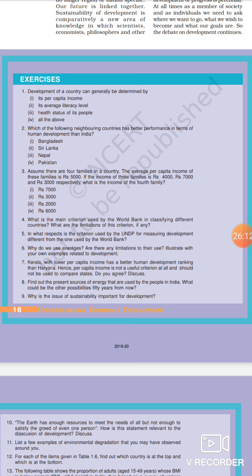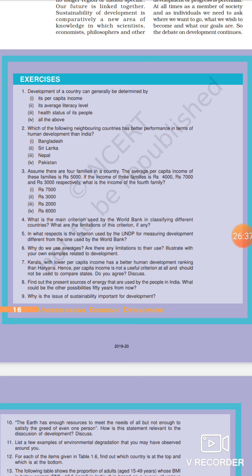You need to do the MCQs in your books. Development of a country can be determined by which of the following factors? All the above factors which are given here. Second is, which of the neighboring countries has better performance in terms of HDI than India? That is Sri Lanka. Next is, assume your family.